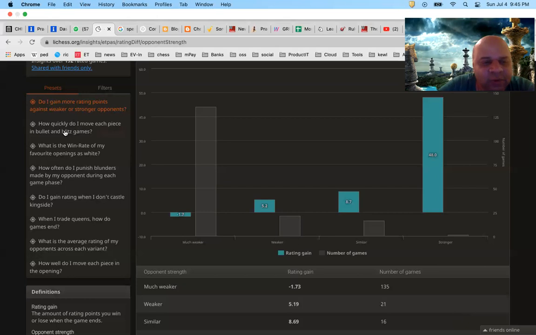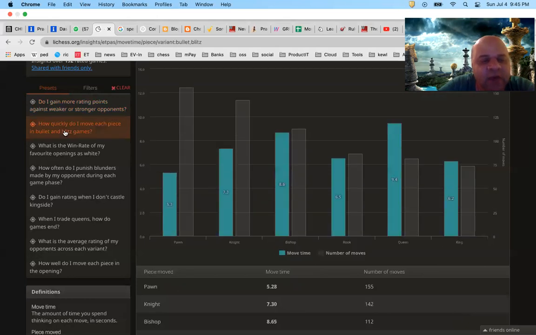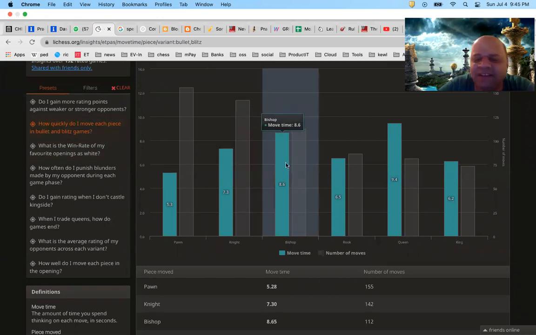Then there are others. So just go through this and you will get an idea: how quickly do I move each piece in bullet and blitz games. This is only about bullet and blitz games. This shows how much is your intrinsic grasp, in the sense of quick reflex action, or not exactly. Right now this is not taking care of whether you are making good moves or bad moves, but averaged across games it will be an equal combination, and you will see how much time you are spending to move.